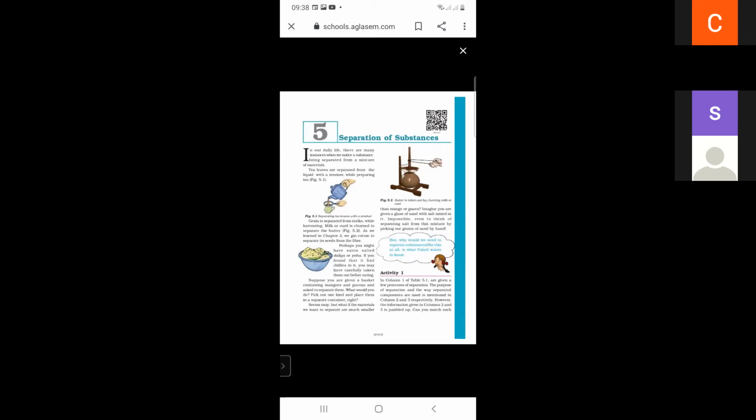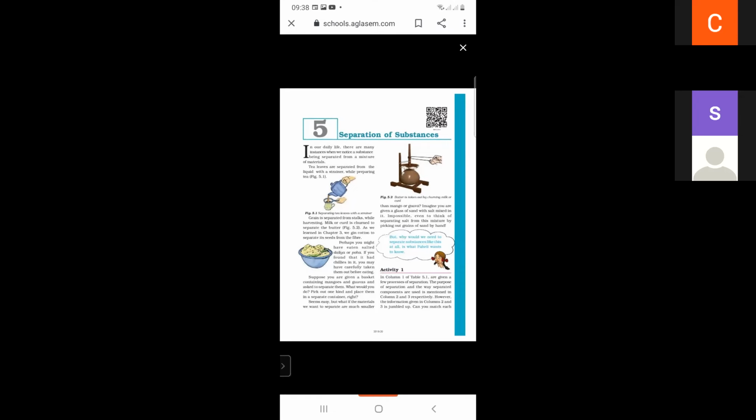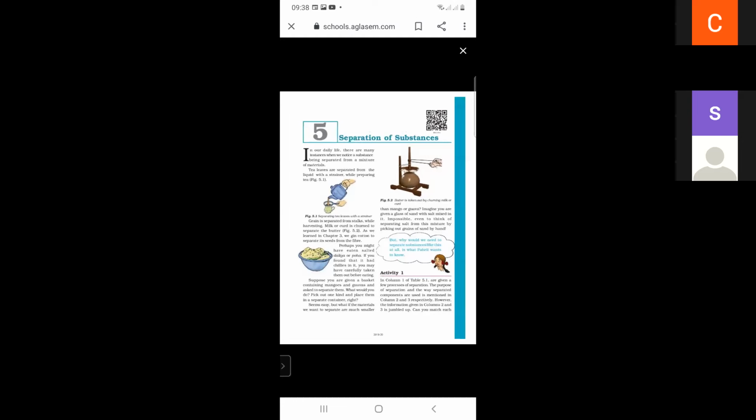And next, perhaps you might have eaten salted dalia or poha. If you found that it had chilies in it, you may have carefully taken them out before eating. As we know, when we eat salted dalia or poha, if there are many chilies present in the dalia or poha, we can pick them out with the help of our hands.